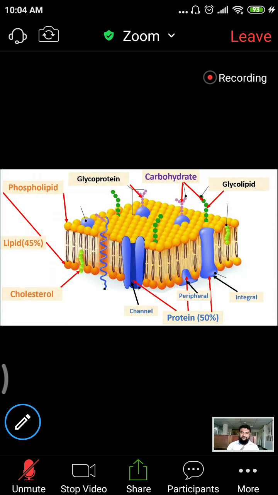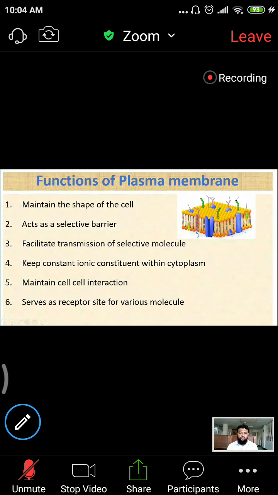In the lipid: phospholipid, cholesterol. In the protein: integral protein, peripheral protein. In the carbohydrate: glycoprotein and glycolipid. These are the components of the cell membrane. So what are the functions of the plasma membrane or cell membrane or plasmalemma? You also need to remember the different names of the cell membrane: plasma membrane, plasmalemma, or cell membrane.